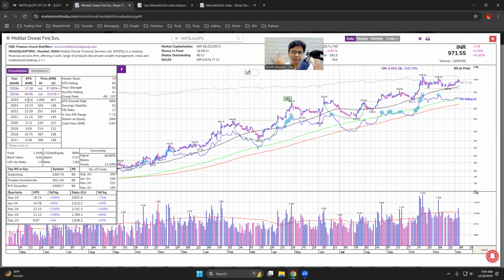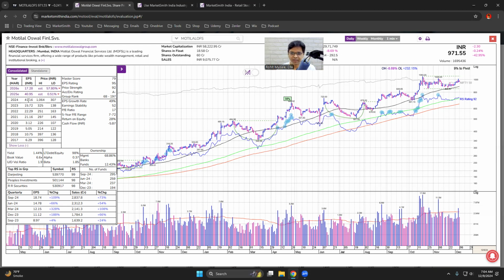I am trying to explain to you what is the characteristic of a leading stock. What should a leader look like? A leader should have positive EPS growth in each of the past 3 years. A leader should have accelerating EPS growth and sales growth in each of the past 3 quarters. A leader should have more than 17% return on equity. A leader should have expanding profit margin and preferably profit margin at all time high. A leader should have EPS at all time high. So these are the characteristics of a leader.